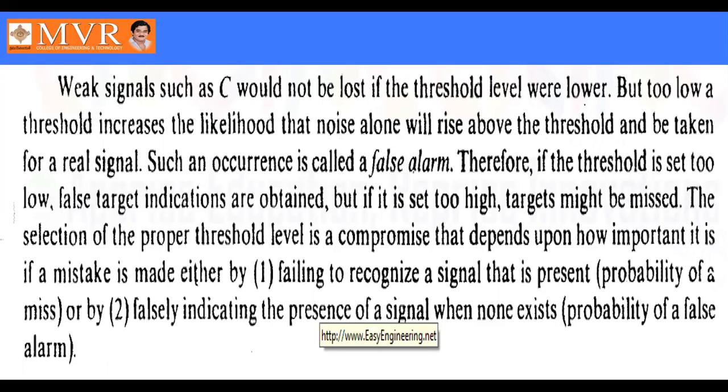So the selection of the proper threshold level is a compromise that depends on how important it is. A mistake can be made either by failing to recognize a signal that is present, which is the probability of miss, or, second, by falsely detecting the presence of a signal when none exists. That is supposed to be the probability of false alarm.